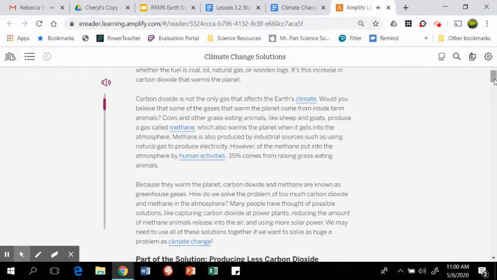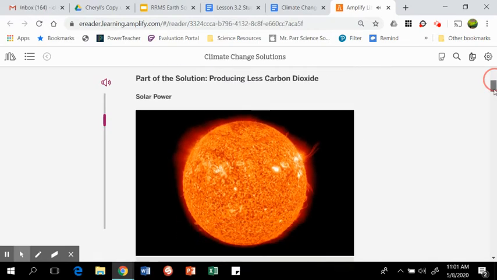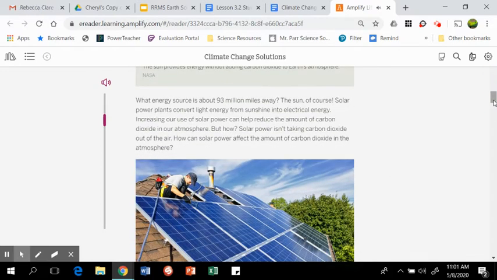How do we solve the problem of too much carbon dioxide and methane in the atmosphere? Many people have thought of possible solutions, like capturing carbon dioxide at power plants, reducing the amount of methane animals release into the air, and using more solar power. We may need to use all of these solutions together if we want to solve as huge a problem as climate change. Part of the solution: producing less carbon dioxide. Solar power. What energy source is about 93 million miles away? The sun, of course. Solar power converts light energy from sunshine into electrical energy.